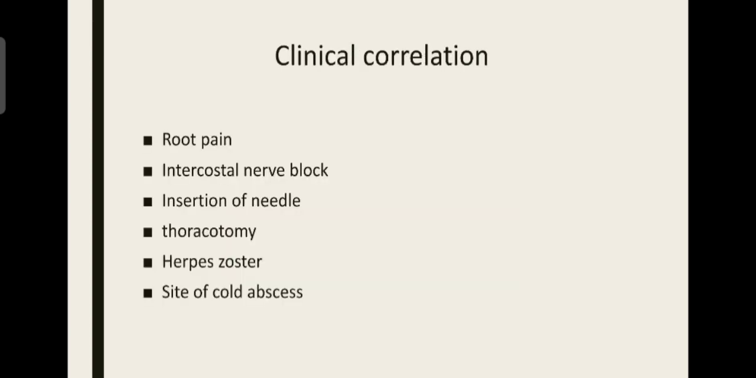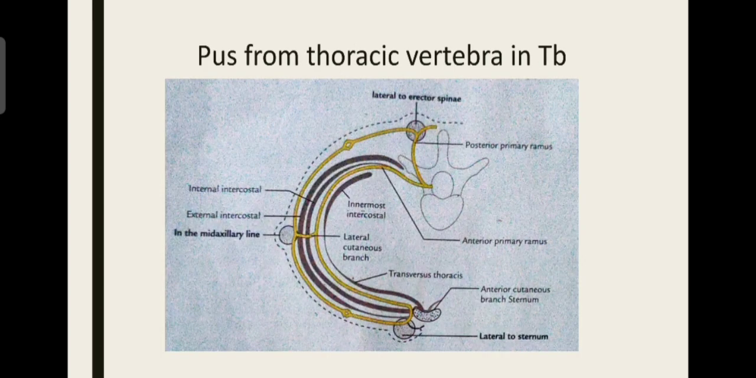Thoracotomy is also done in the intercostal spaces. And the site of cold abscess, see here, in tuberculosis there will be destruction of the bone, so that there will be collection of pus in certain regions. These abscesses are called cold abscesses. Okay, so these are collected just lateral to the erector spinae. Erector spinae is a muscle that lies along the vertebral column, so it lies lateral to the erector spinae.